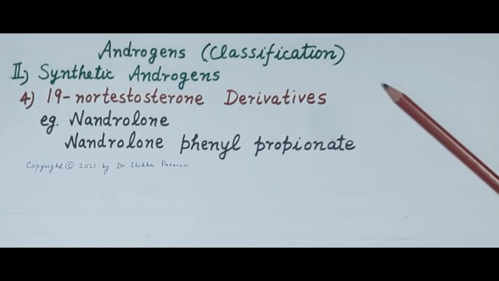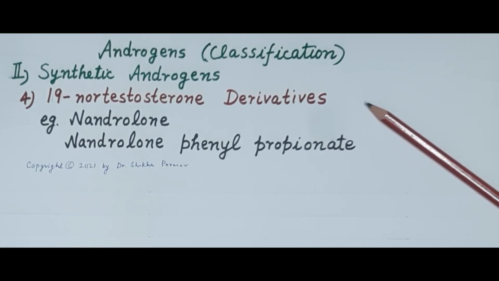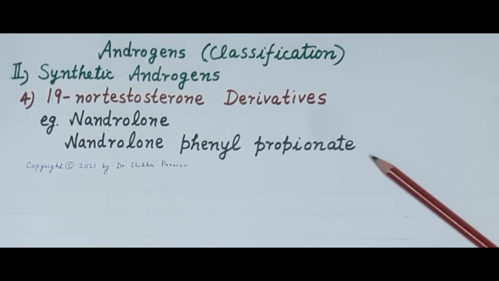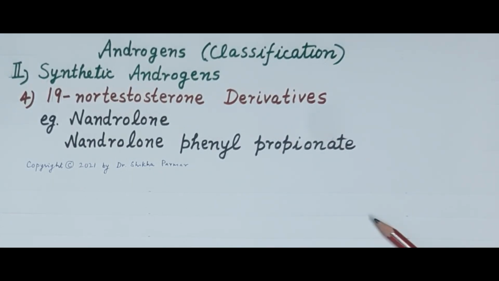Now, the fourth type of synthetic androgens are the derivatives of 19-nortestosterone, for example nandrolone and nandrolone phenylpropionate. So, this is in brief on introduction to and classification of natural and synthetic androgens.